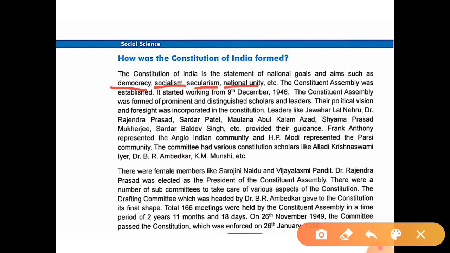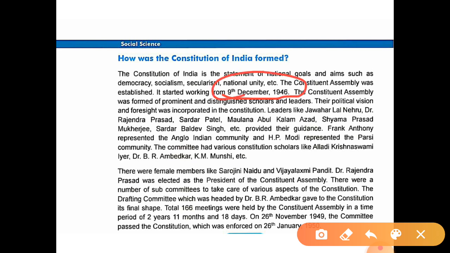Okay, the Constituent Assembly was established to form a constitution. It started working from 9th December 1946. Okay, when the Constituent Assembly started to work to frame the constitution. So remember 9th December 1946.